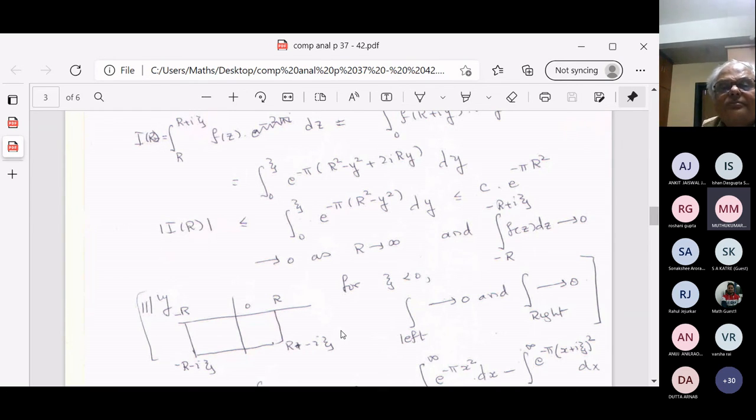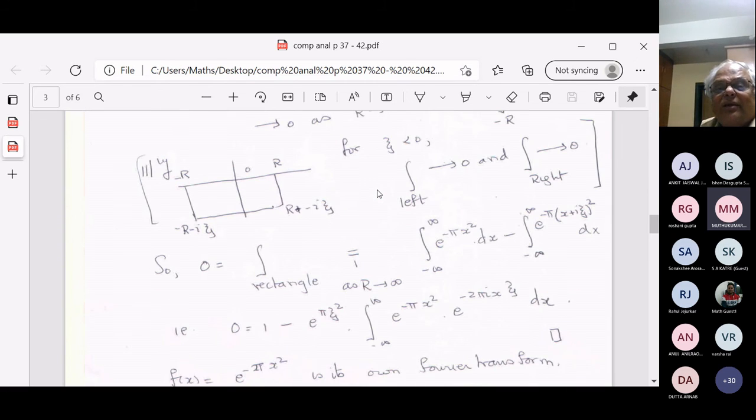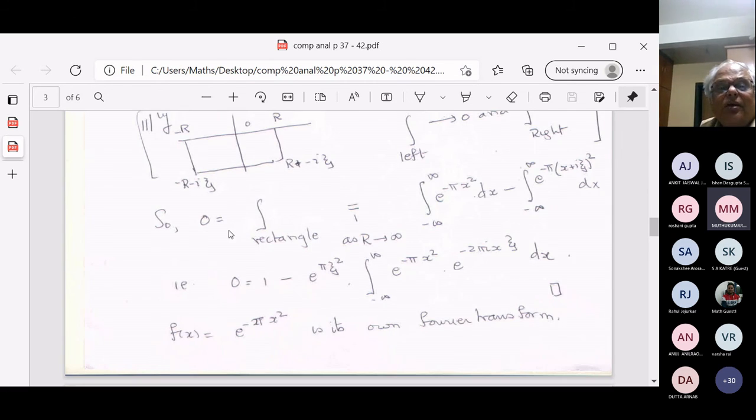Why do I have to do that? You see, the y's that you wanted here had to be positive or negative. Similarly, you can do the same thing. So the integral over the rectangle is 0. But the integral over the rectangle is the integral over the horizontal things plus the integral over the vertical things. The integral over the vertical things tends to 0 when r tends to infinity.